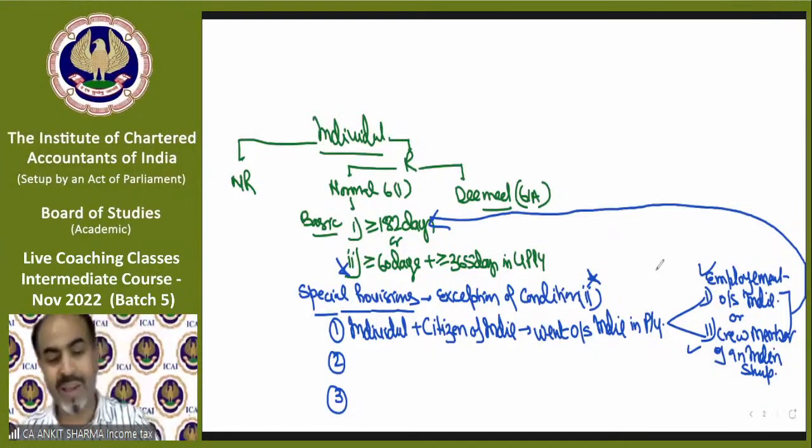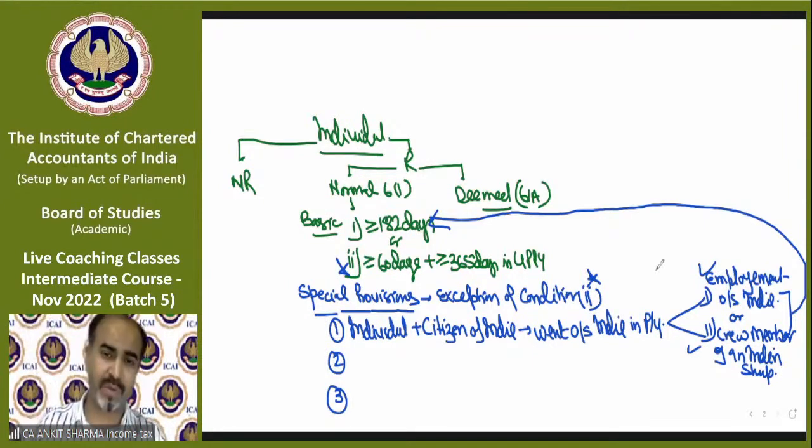So technically, the probability of becoming a non-resident will increase. And for the purpose of income tax, let me tell you, students, it's good to be a non-resident, because if you are a non-resident, you need to pay less tax in India. If you are a resident, you need to pay more tax in India.